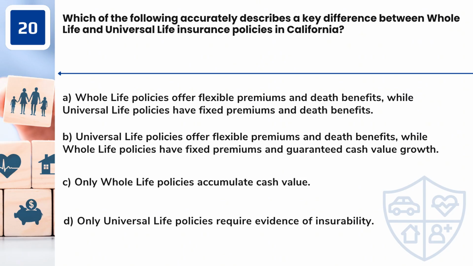Question 20. Which of the following accurately describes a key difference between whole life and universal life insurance policies in California? A. Whole life policies offer flexible premiums and death benefits, while universal life policies have fixed premiums and death benefits. B. Universal life policies offer flexible premiums and death benefits, while whole life policies have fixed premiums and guaranteed cash value growth. C. Only whole life policies accumulate cash value. D. Only universal life policies require evidence of insurability.